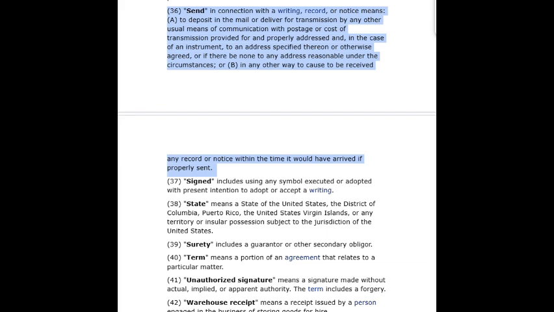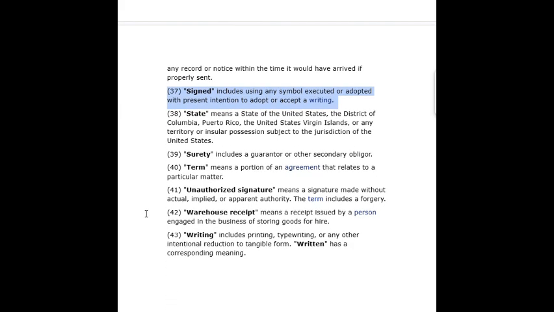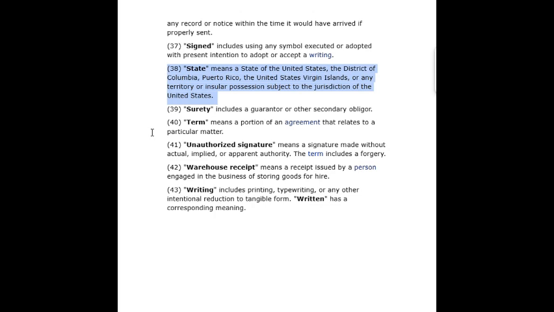36. Send, in connection with a writing, record, or notice, means: A. To deposit in the mail or deliver for transmission by any other usual means of communication with postage or cost of transmission provided for and properly addressed, and, in the case of an instrument, to an address specified thereon or otherwise agreed, or if there be none, to any address reasonable under the circumstances, or B. In any other way to cause to be received any record or notice within the time it would have arrived if properly sent. 37. Signed includes using any symbol executed or adopted with present intention to adopt or accept a writing.